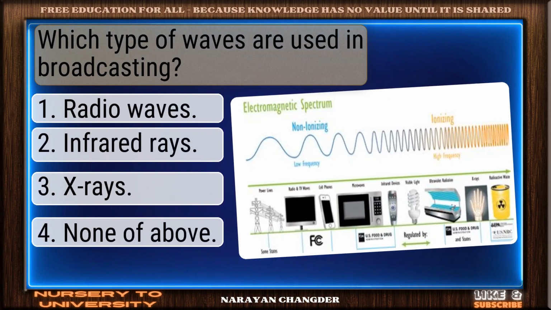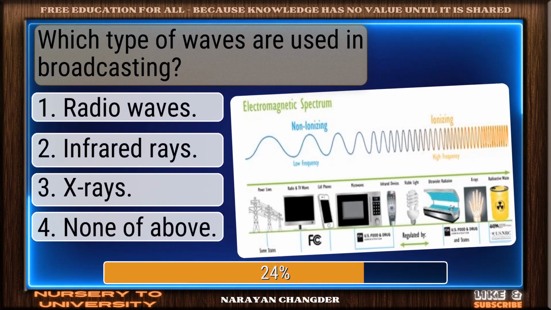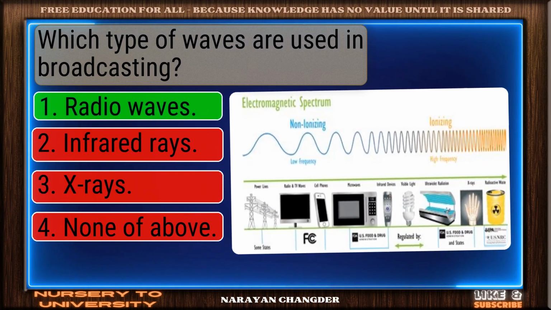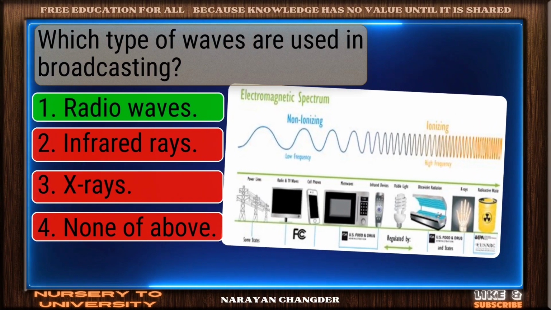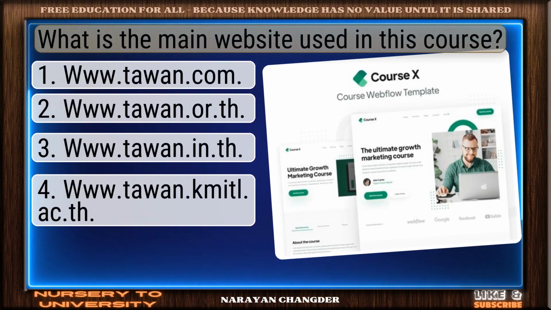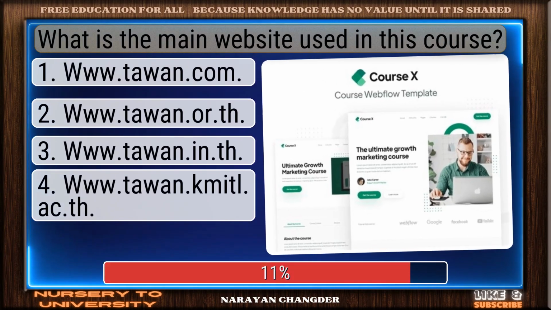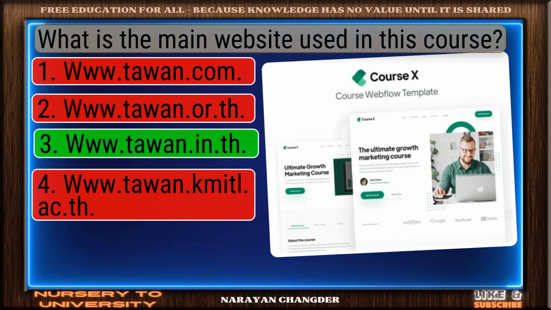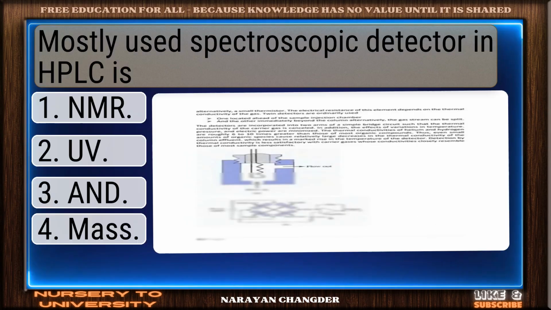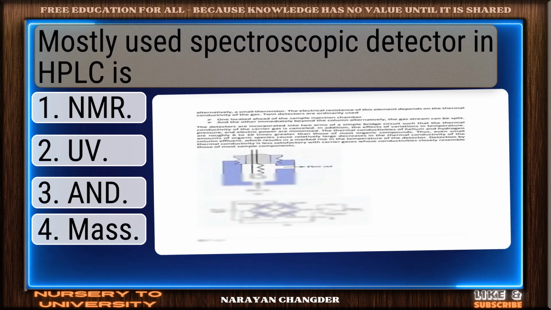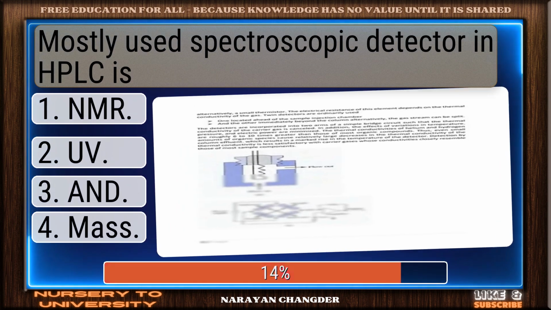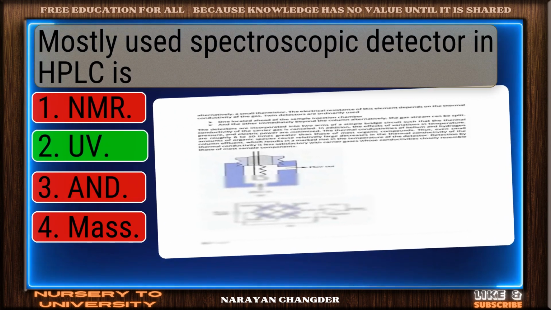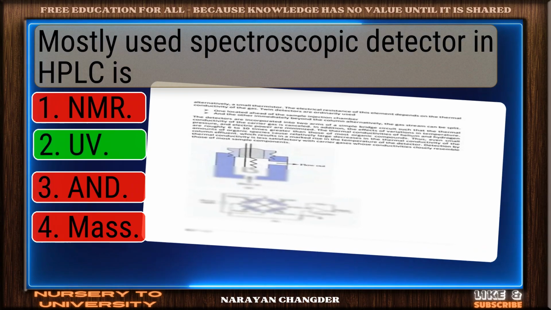Which type of waves are used in broadcasting? Exactly. Radio waves make sense, and it is the right choice. What is the main website used in this course? Well picked. W.1 in is the correct answer. Mostly used spectroscopic detector in HPLCs. Good job. Your answer, UV, works well here.